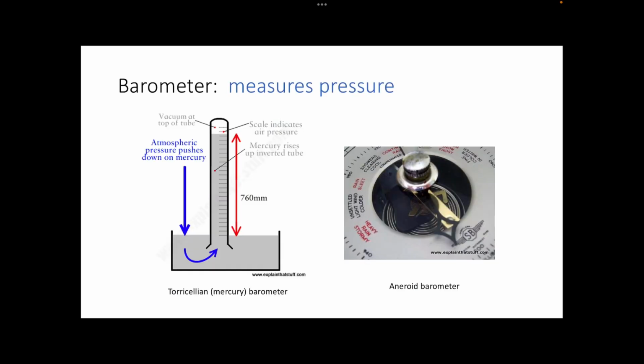A barometer is a device that actually measures pressure. There's two different barometers here. There's a mercury barometer here on the left. So this is a container that has mercury and some sort of scale in the middle. When the pressure increases and pushes down, it will push the liquid up and cause an increase in the reading on your scale. Another one is an aneroid barometer here on the right. This uses a spring in the middle. And you might see these, sometimes people will have these in their house, like to measure the atmospheric pressure for high and low weather systems. So that is called an aneroid barometer.